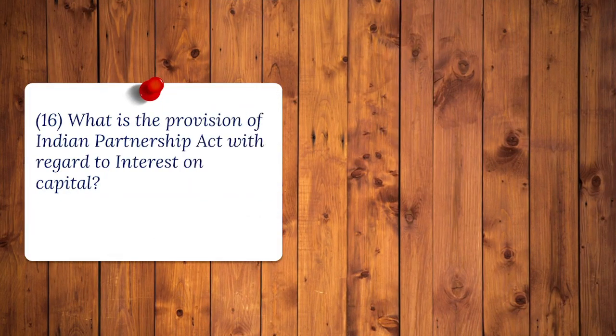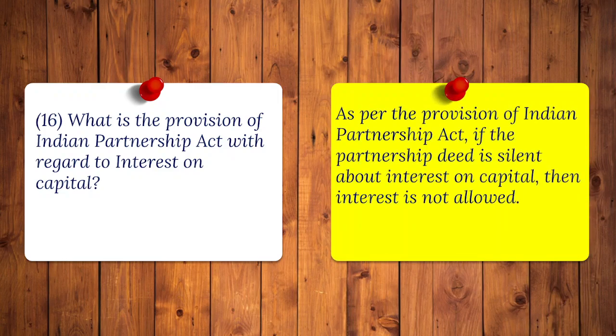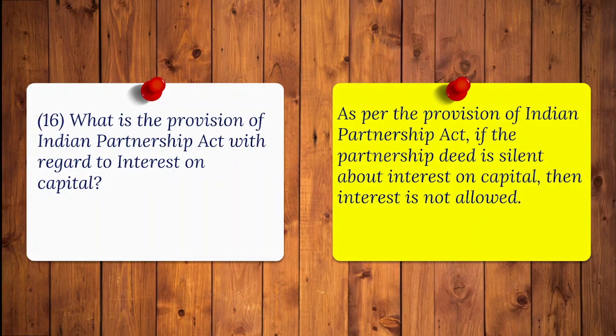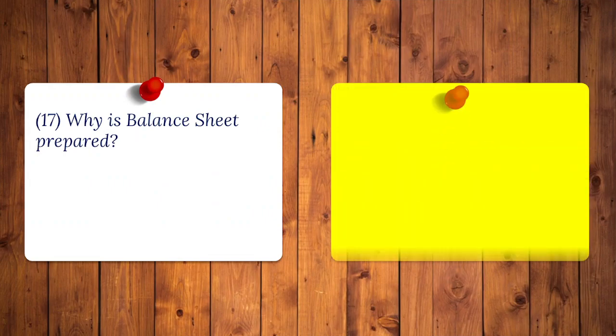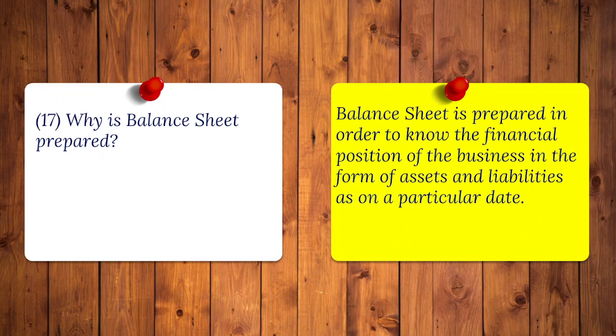16. What is the provision of Indian Partnership Act with regard to interest on capital? Answer. As per the provision of Indian Partnership Act, if the partnership deed is silent about interest on capital, then interest is not allowed. 17. Why is balance sheet prepared? Answer. Balance sheet is prepared in order to know the financial position of the business in the form of assets and liabilities as on a particular date.